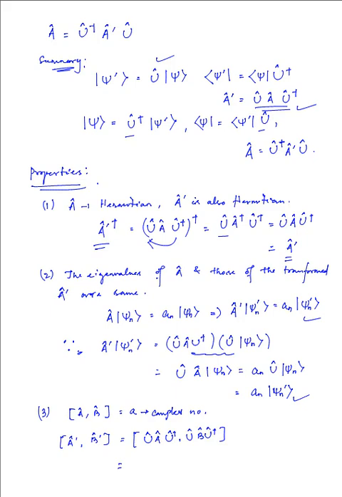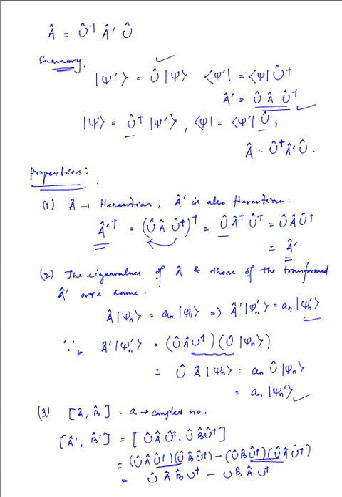Let me write it for you and then I'll discuss it. So writing them in that order, we have this unit operator coming up, which obviously goes to 1, and then we are left with this, and this can be written further. I'm writing it over here. This can be written further as AB and BA in that order. We can write this as U, the commutator of A and B, U dagger.